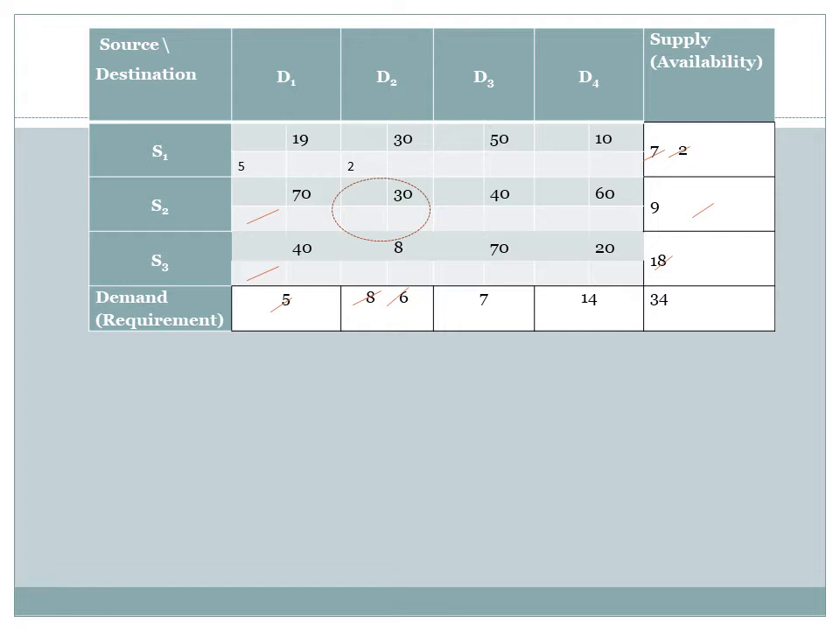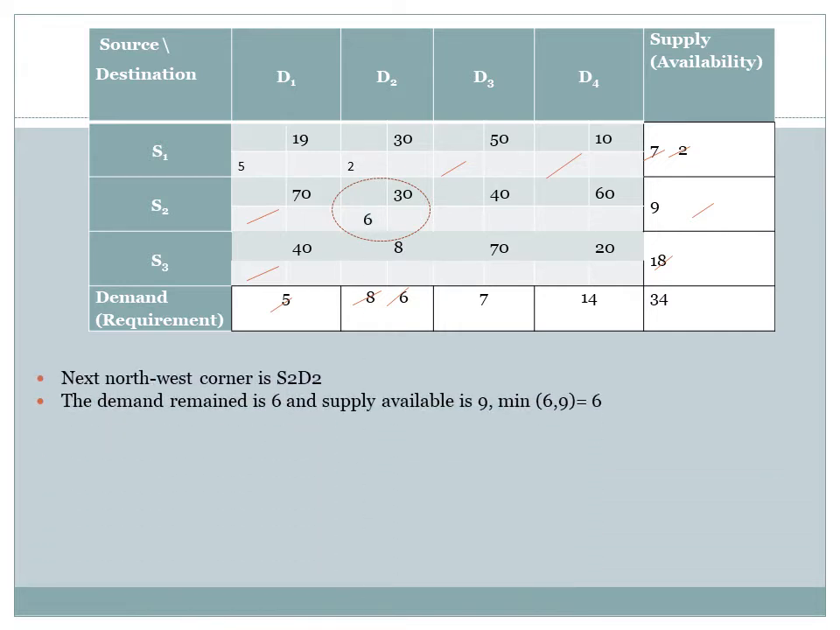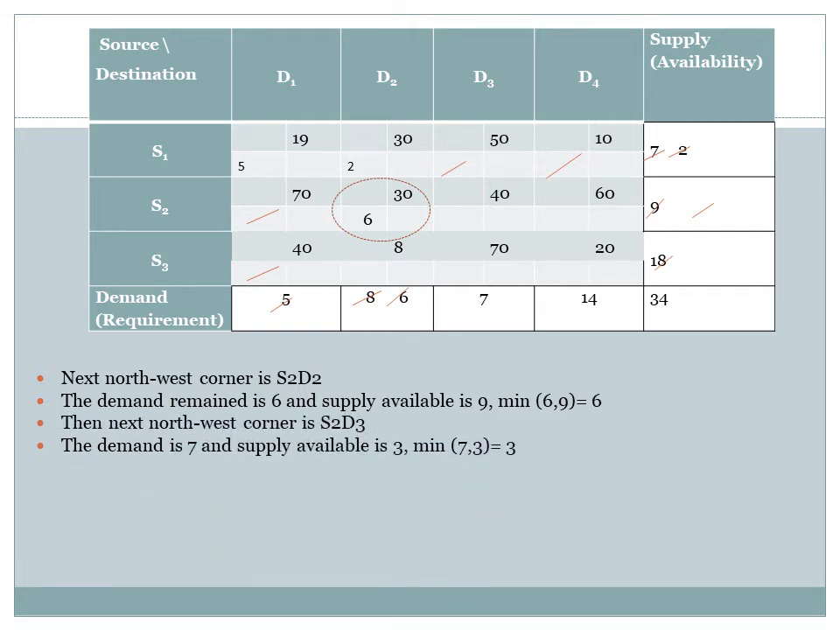Now, next northwest corner is S2D2. Here there are 6 units available as the demand and the supply is equal to 9. Therefore, minimum of 6 and 9, that is we could allocate 6 units at this point, reducing the demand to 0. So no more allocations in the column D2 and the supply will get reduced to 3 units. Coming to the next,